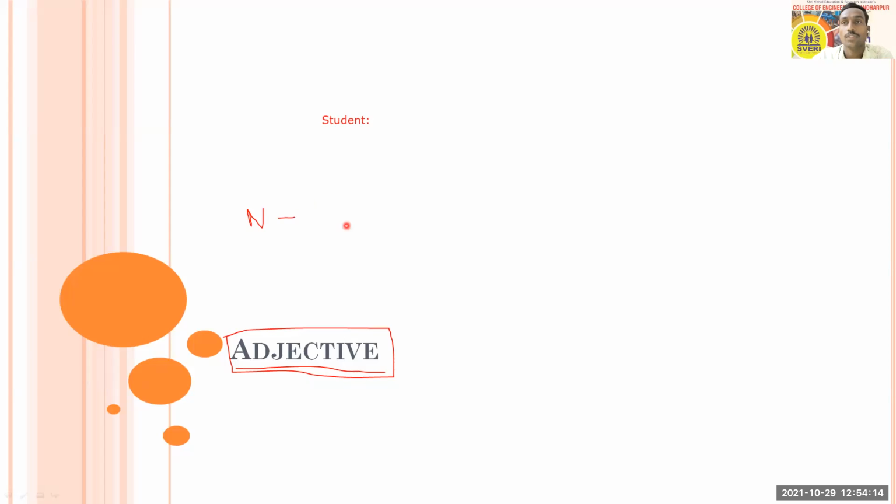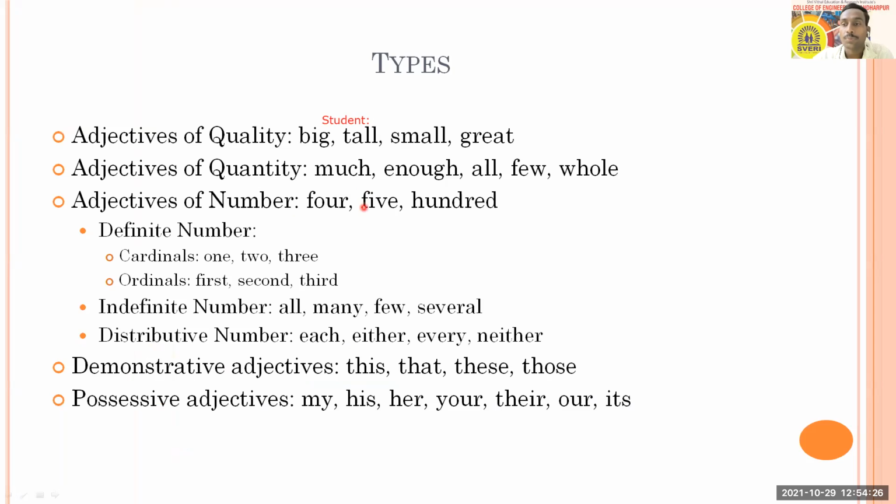With this we will go to the next slide, where we will be talking about types of adjectives. In short, we are going to revise. We will not go deep into that. It says adjectives of quality first of all. You can see examples like big, tall, small, great, and others that you can use, which are adjectives of quality.